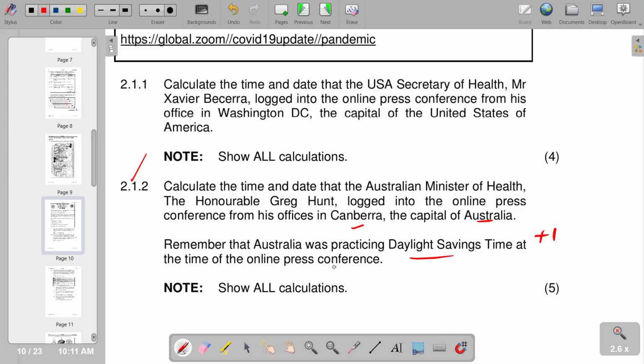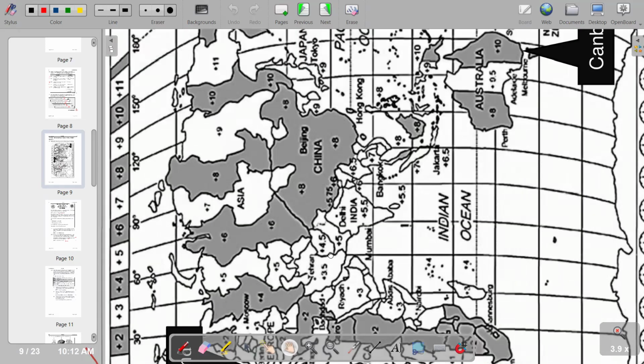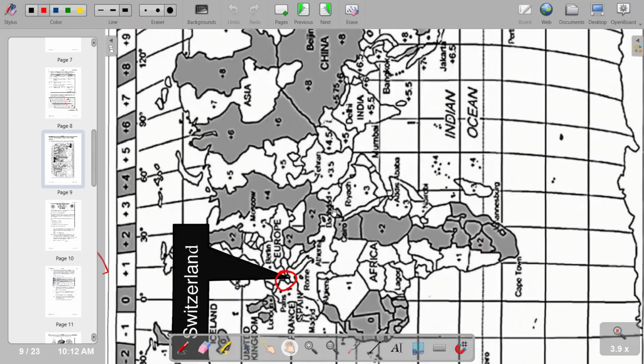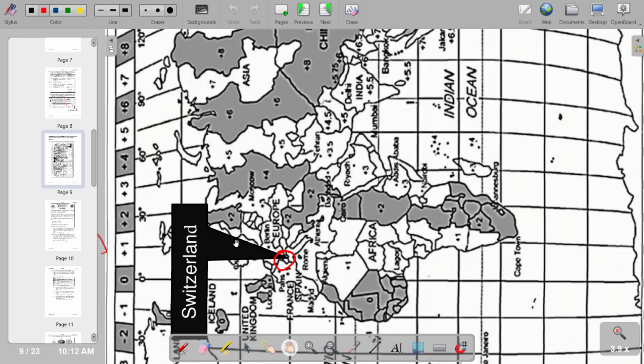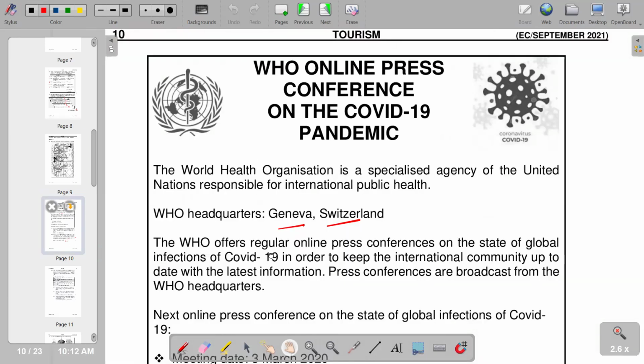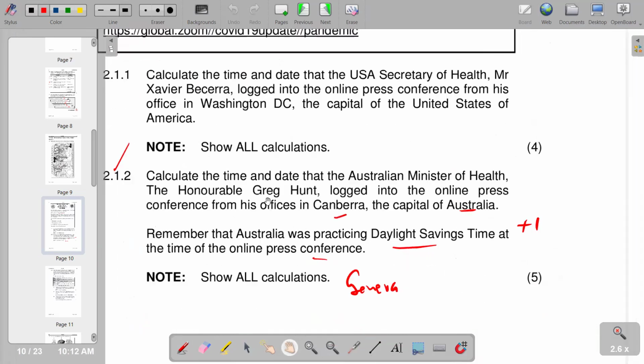So of course, we refer back to the differences between Geneva, Switzerland, and Canberra, Australia. For Geneva, Switzerland, we check what we have in terms of Geneva. We go back to our map and check Geneva, Switzerland. We've got Switzerland in this part, and it's on this point, and it's a plus 1. So we indicate it as a plus 1.